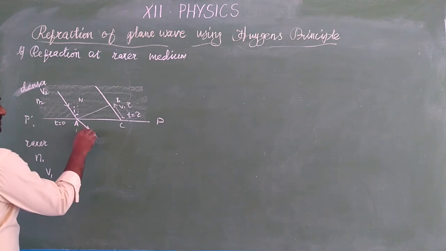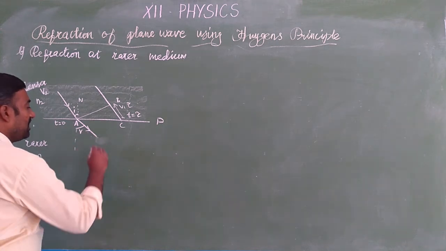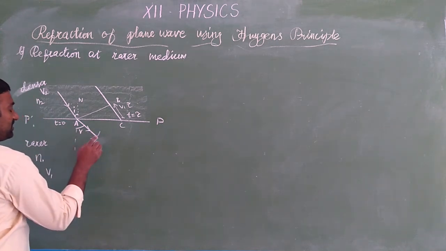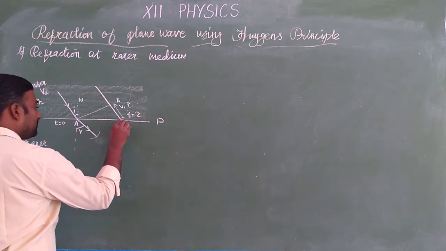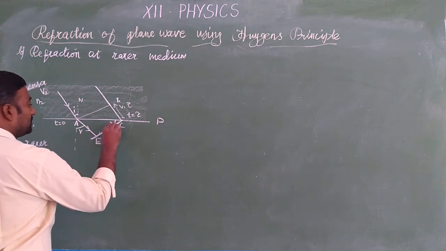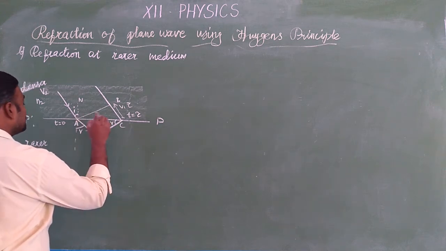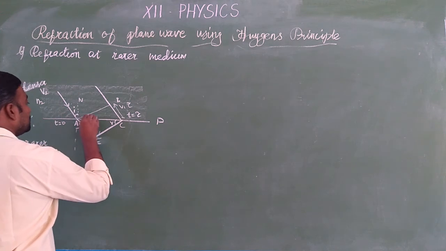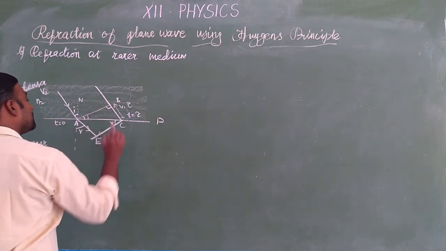So this bending of rays which moves away from the normal is the angle of refraction, since it is a refracted ray, and to this refracted wavefront we are drawing a tangent from C. It meets at a point E. If this is R, this is also R. If this is I, this is also I, since this is a right angle.